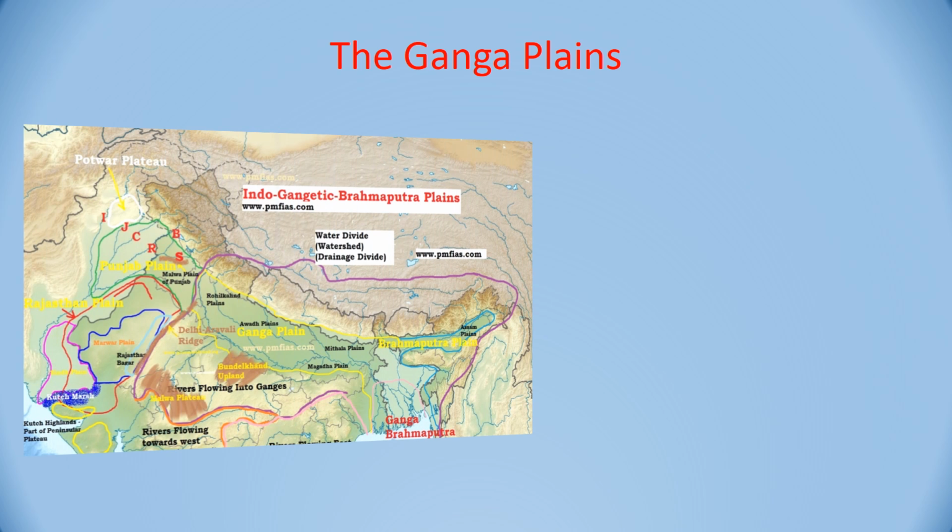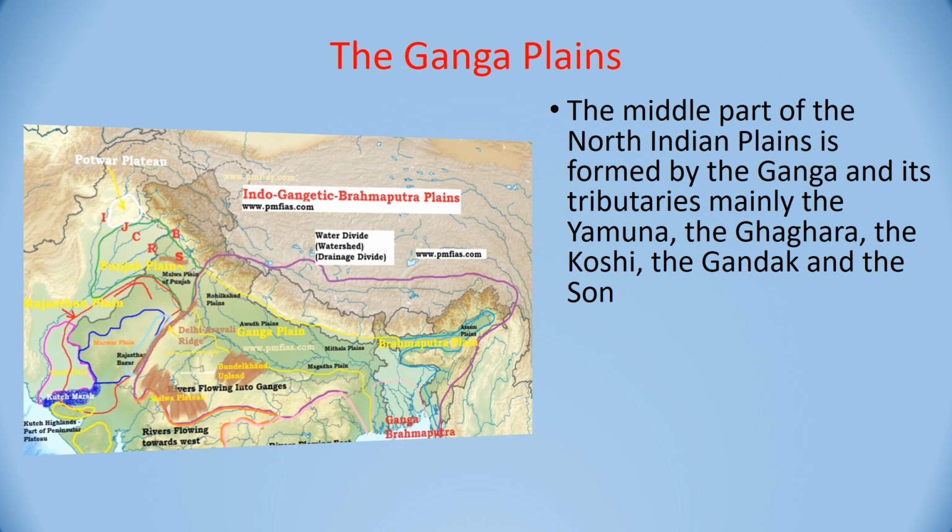Now we move to the eastern side of the Aravallis, and that is the Ganga Plains. The middle part of the North Indian plain is formed by the Ganga and its tributaries, mainly the Yamuna, the Ghagra, the Koshi, the Gandak and the Son. This whole area is the Ganga plain. You can see here, Ganga plain is written also.